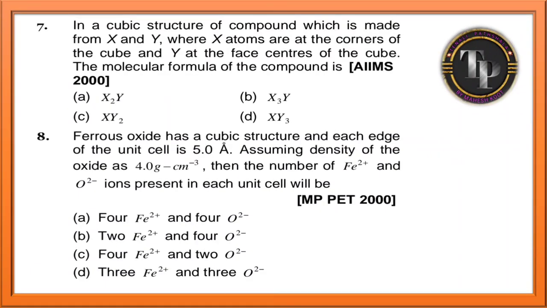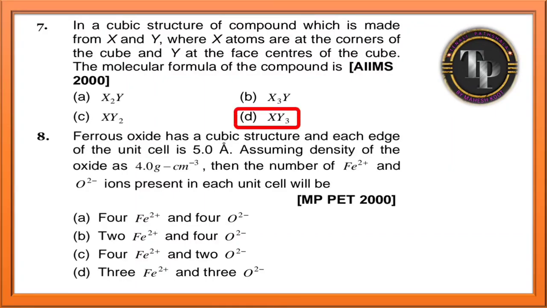In a cubic structure of a compound made from X and Y, X atoms are at the corners of the cube and Y atoms are at the face center of the cube. See, X atoms are at the corners means 8 into 1 by 8, because 8 corners are there and the corner part is 1 by 8. 8 into 1 by 8 is 1, so X is 1. You see in the options, X is 1 in option C and D. Just check for Y. Y atoms are at the face centers of the cube. How many faces are there? 6. What is the part of the face? 1 by 2. So 6 into 1 by 2 is 3. So the answer is X equal to 1 and Y equal to 3, X1, Y3, which is in option D.